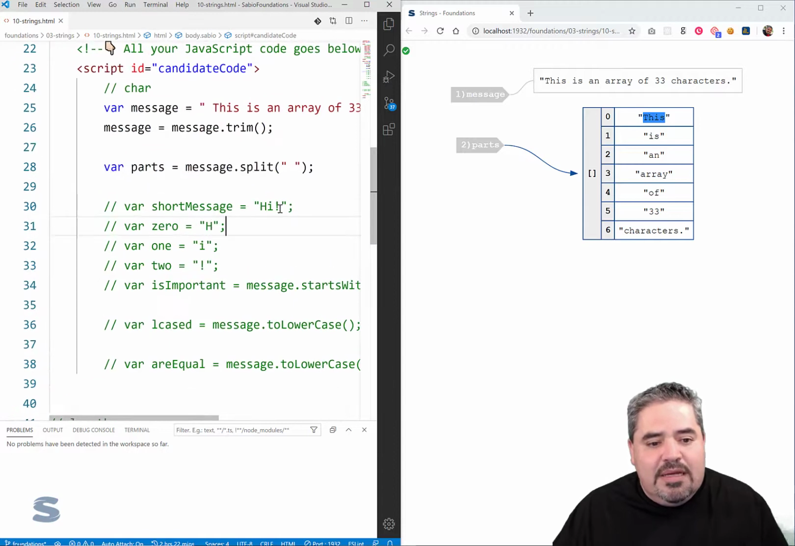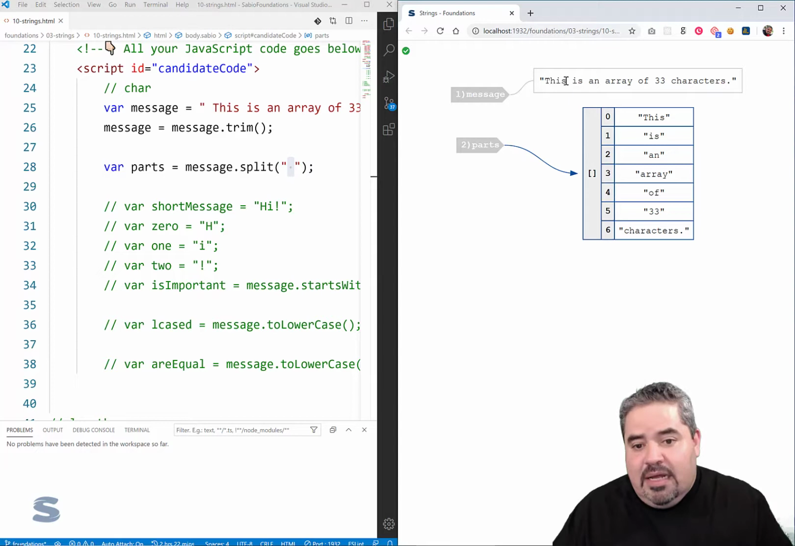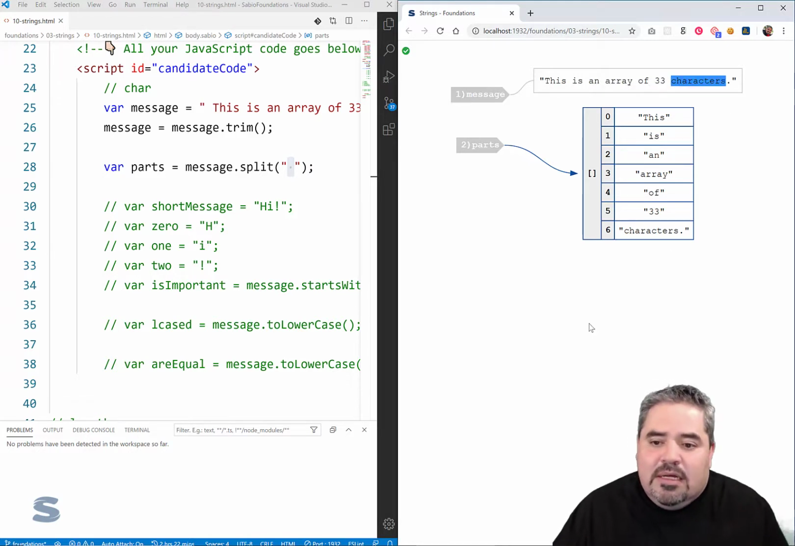So what the split does is that it takes every one of these words, and as soon as it finds an empty space, it basically says, look, this guy's going to be an array member, not the space. This guy's going to be the next member. This guy's going to be another member. Array is going to be another member. Of is going to be a member. 33 is going to be a member. And then characters is going to be another member with the dot. Okay? So now this is an array of strings.